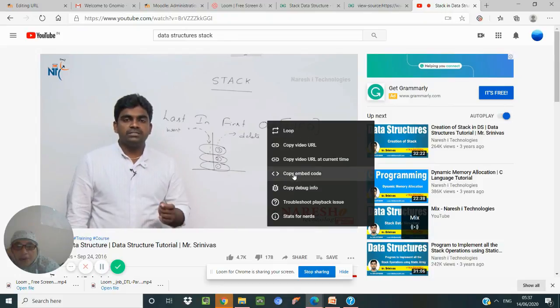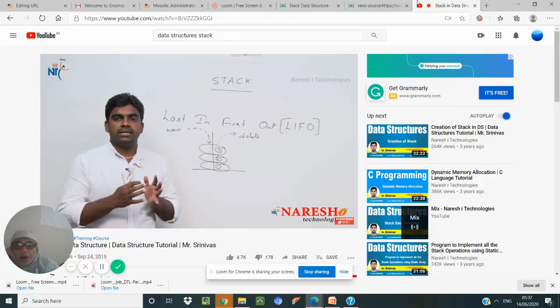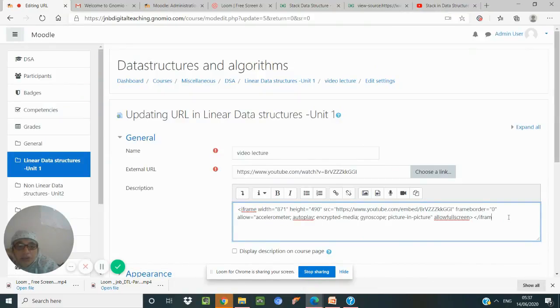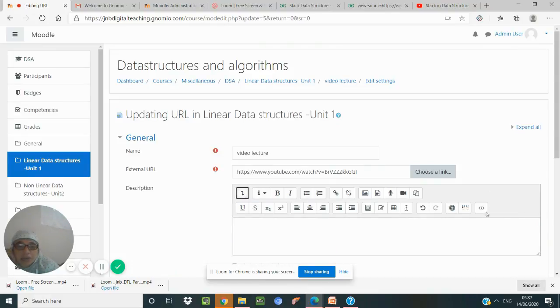Copy the embed video. After copying, here, what you have to do is, this is a normal editor. We want to put it in an HTML tag. So click that, put that.